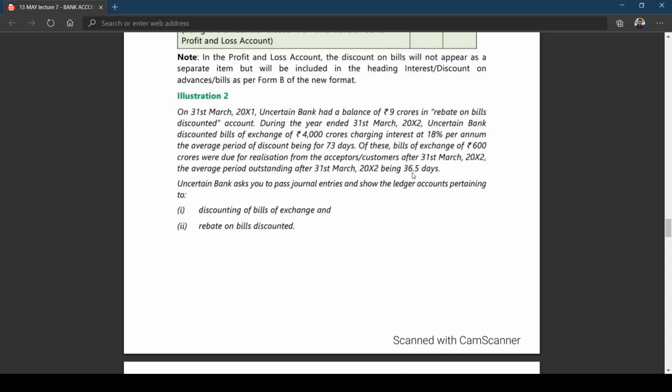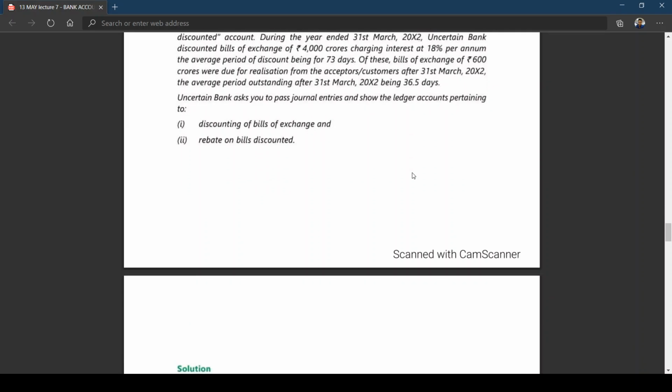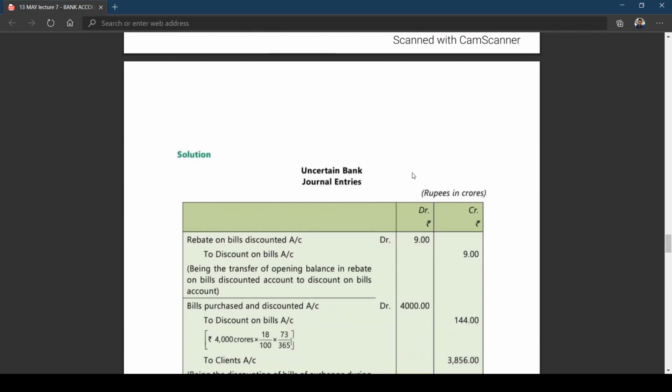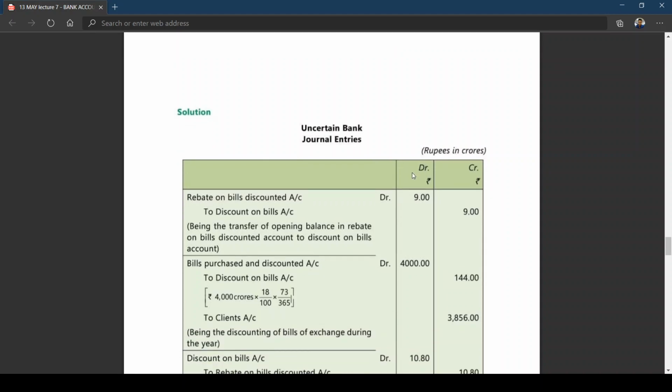Now Uncertain Bank asks you to pass journal entries to show the ledger accounts pertaining to discounting of bills of exchange and rebate on bills discounted. As I told you, like the previous problem, the previous year's closing rebate on bills discounted will be brought back to the current year and treated as current year income, because that belongs to this year's income. Rebate on bills discounted account debit to discount on bills account. Then I think for the first time we are having the entry where, to calculate the discount on bills, they have given the entry: bills purchased and discounted.